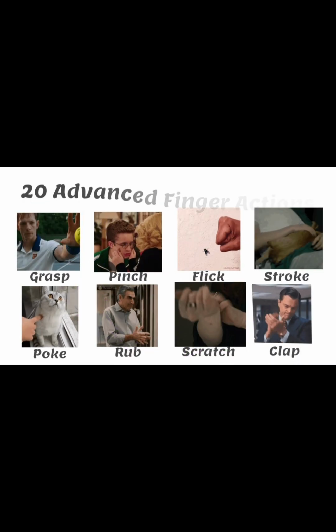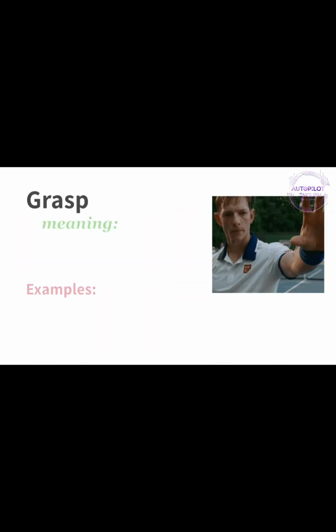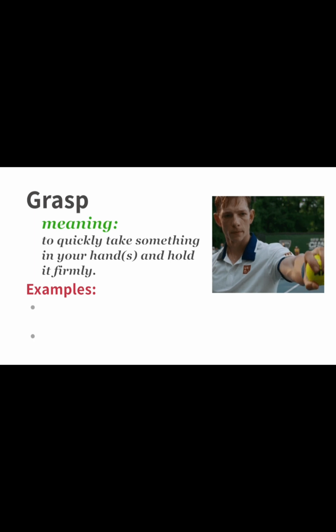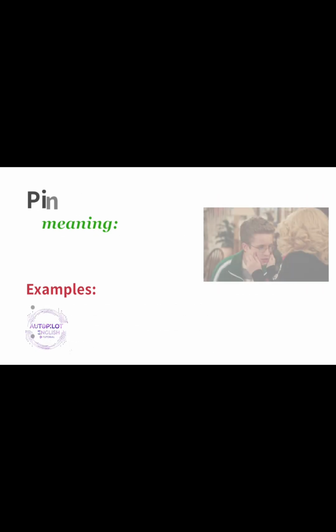Here's the list of 20 advanced finger actions. Grasp. Meaning, to quickly take something in your hands and hold it firmly. For example, she grasped the rope tightly. He grasped the opportunity.